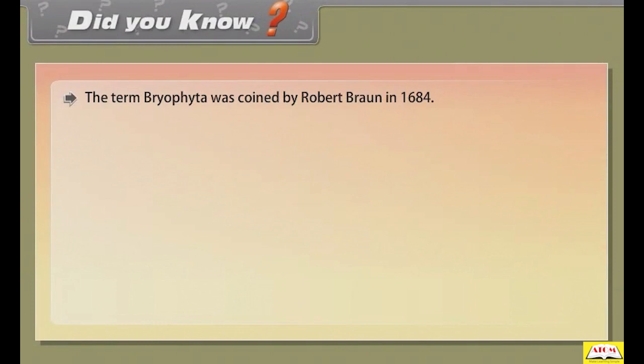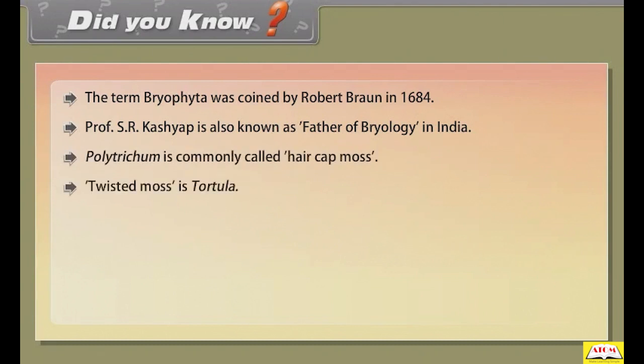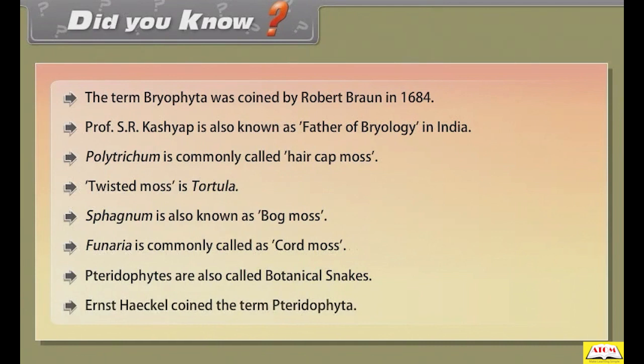Did you know the term bryophyta was coined by Robert Brown in 1684? Professor S.R. Kashyap is also known as the father of bryology in India. Polytrichum is commonly called haircap moss. Twisted moss is Tortula. Sphagnum is also known as bog moss. Funaria is commonly called cord moss. Pteridophytes are also called botanical snakes. Ernst Haeckel coined the term Pteridophyta.